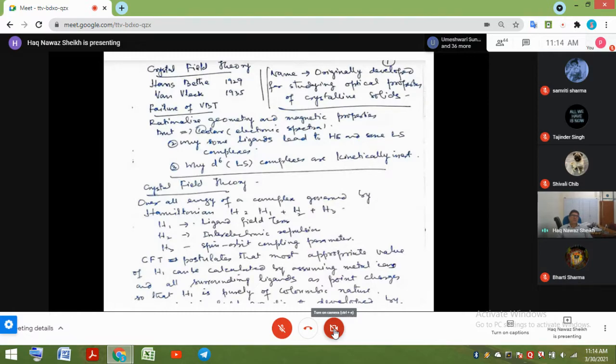This is related to what we later discovered as crystal field stabilization energy, that these complexes have extra stability by virtue of a special configuration of non-bonding electrons. Remember, these d electrons are not involved in the bonding, they are non-bonding, and they are not responsible for the thermodynamic stability of the complex. They are giving special kinetic stability to the complex by virtue of the energy which we call crystal field stabilization energy. So valence bond theory obviously could not explain this kinetic inertness of the cobalt 3 complexes.